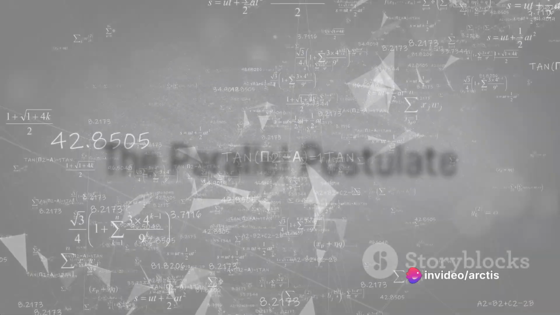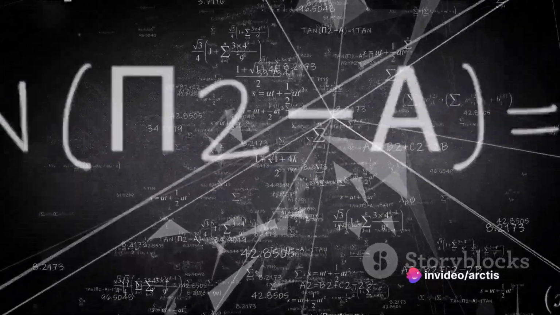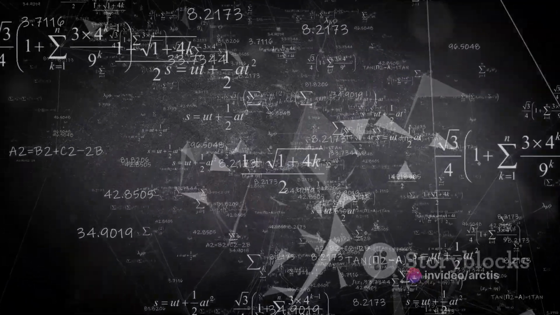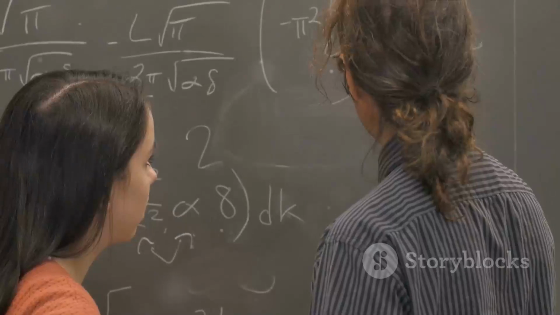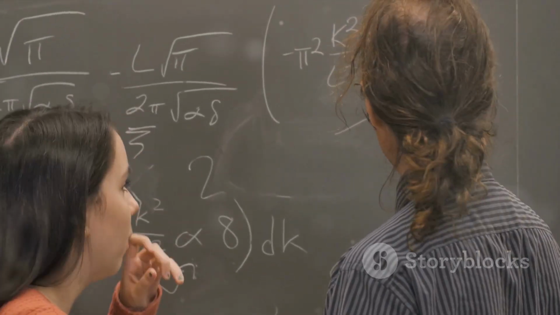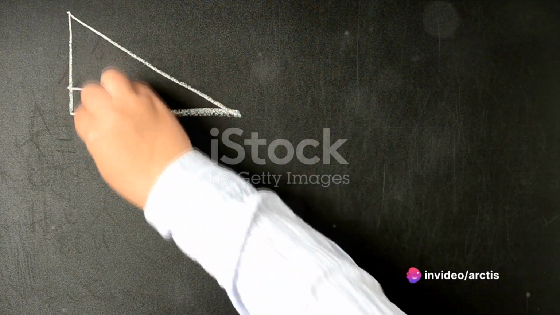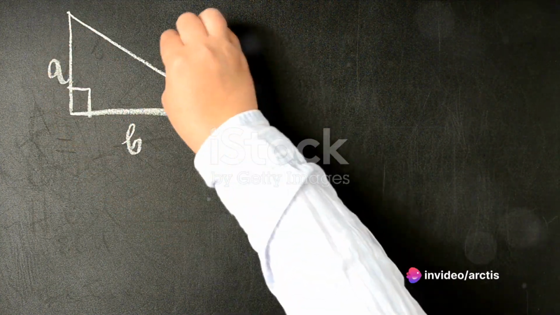These 4 postulates are relatively straightforward, but the fifth postulate, known as the parallel postulate, has caused mathematicians countless sleepless nights. It says that if a line segment intersects 2 straight lines forming 2 interior angles on the same side that sum to less than 180 degrees, then the 2 lines, if extended indefinitely, will meet on that side.